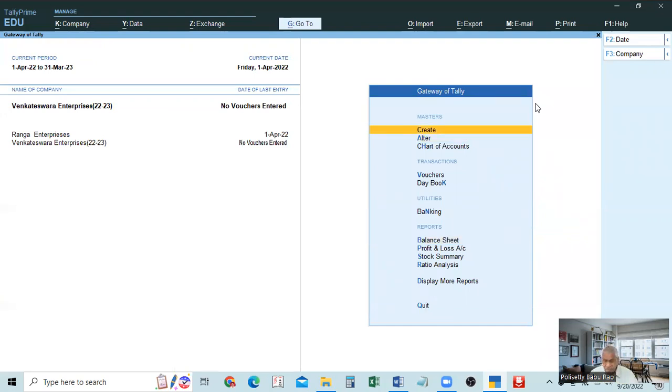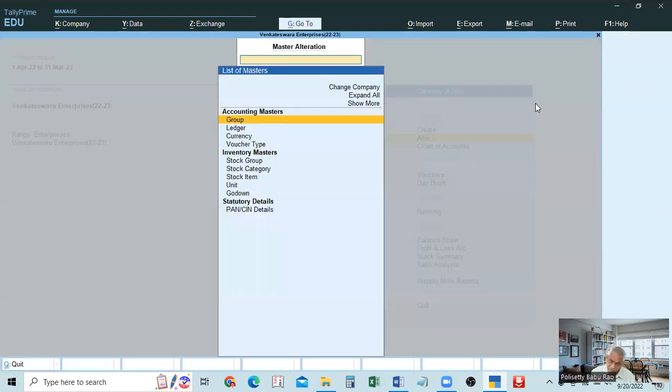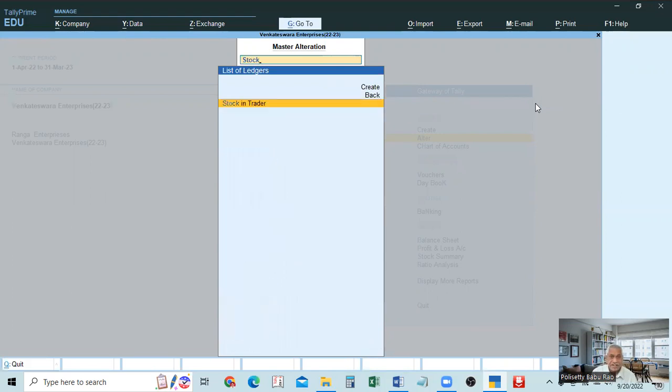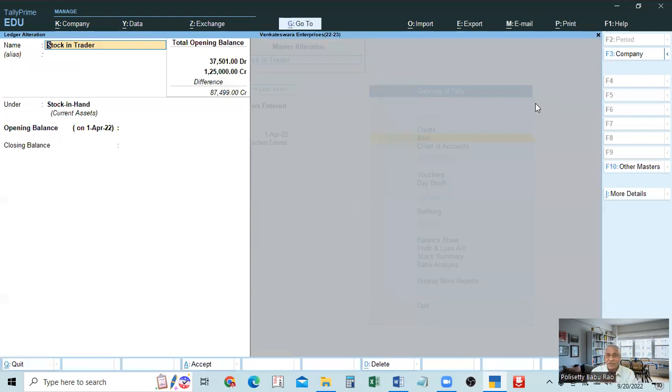Created now. Then go to the alter button. We have to make an alteration in that. So we have to go to the alter button now. For opening, we went to the create button. Now you go to alteration, not create. In alteration, go to stock in trade. Now the window will be different.